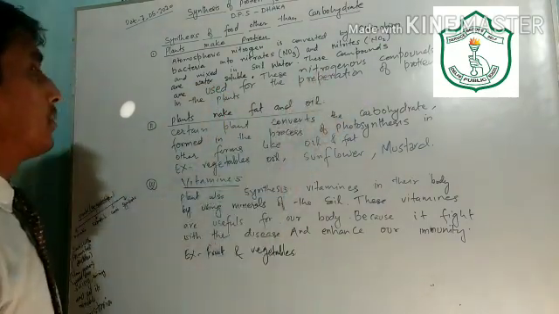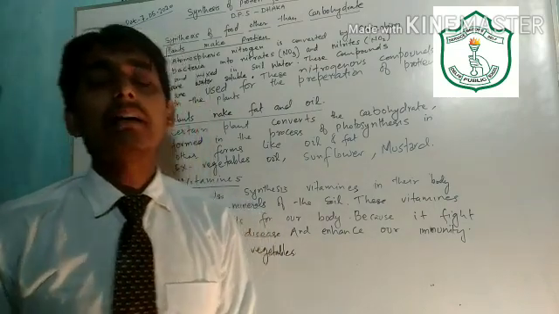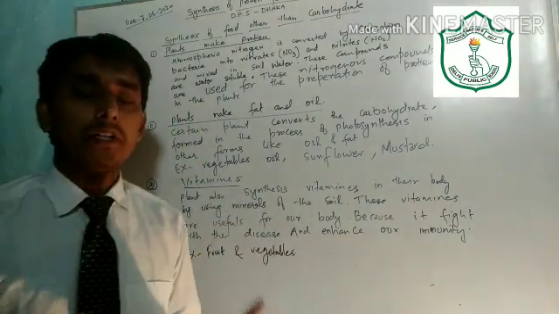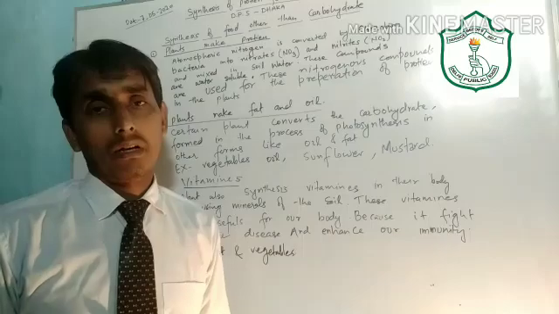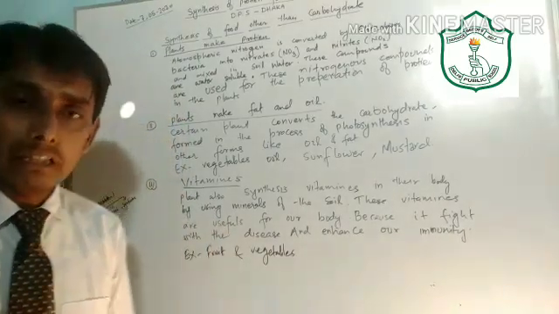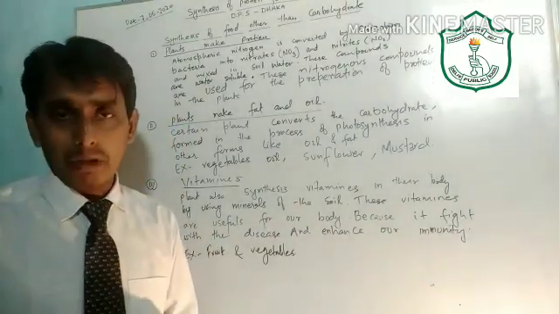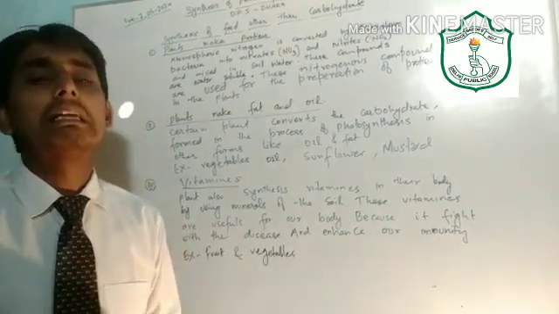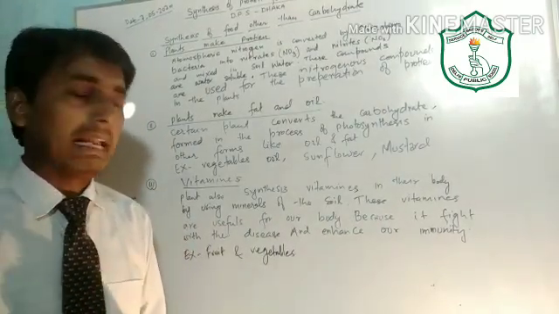These nitrogenous compounds are used for the preparation of protein in the body of the plant. And when the animals eat these body parts of the plant, then they get the protein directly.